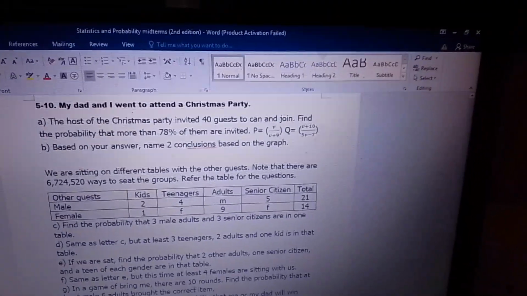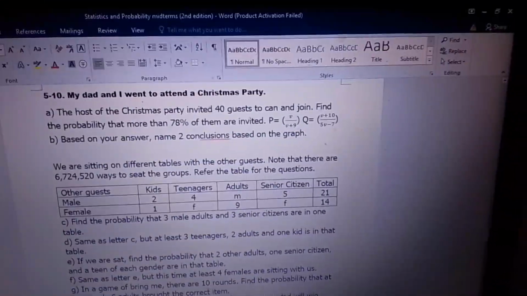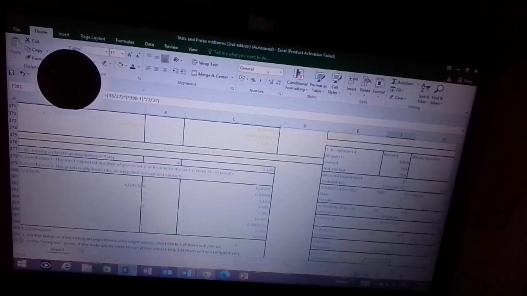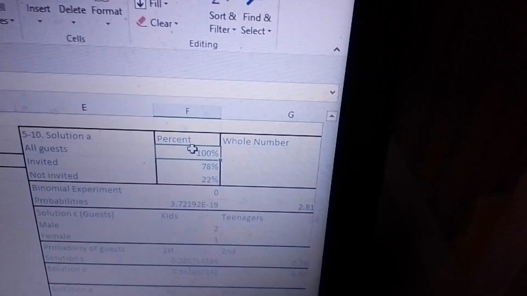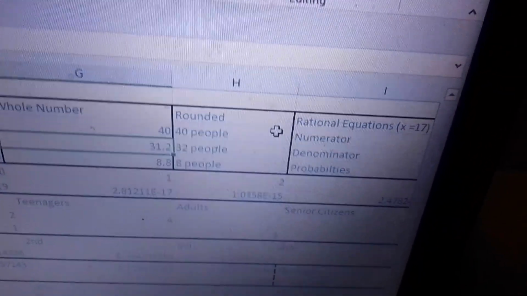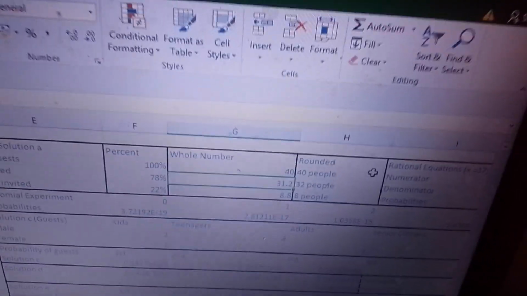So, here's how I did it. First, we know that this implies rational equations, because P plus Q equals 1. Right? And we need more than 78% of them to be invited. So, what do we do? Here's what I did. If we need all 40 guests to join the party, then we have 100%. And we need more than 78% of them to join. There are 40 guests and we multiply, so we get 31.2. But we need a whole number because we can't have a semi-person. So, therefore, we need 32 people. So, we need at least 32 people who will join.